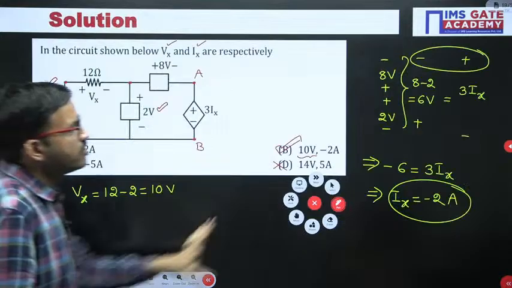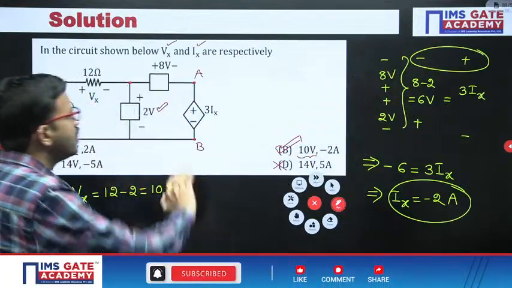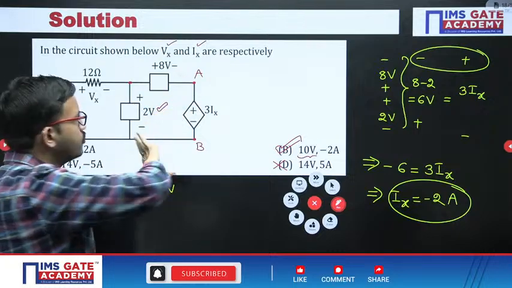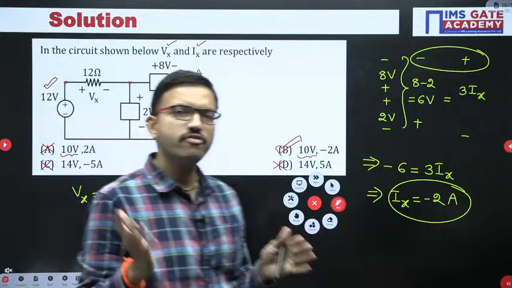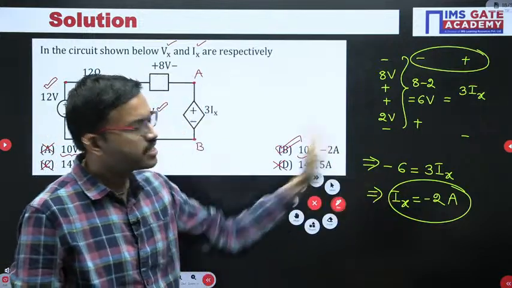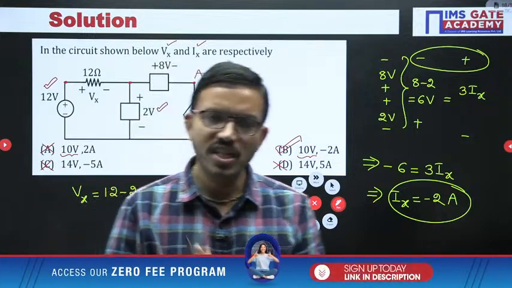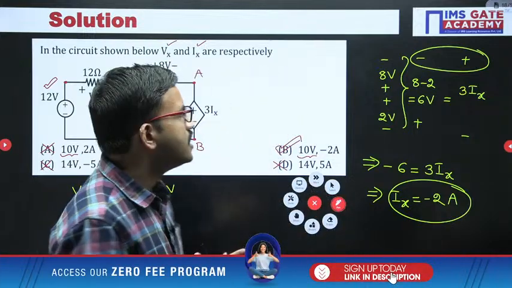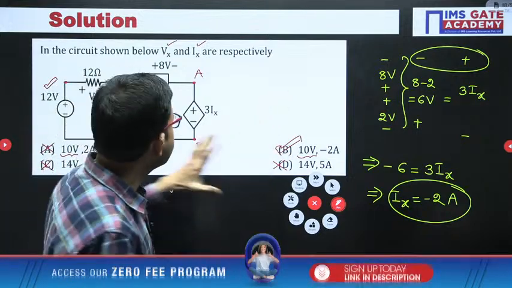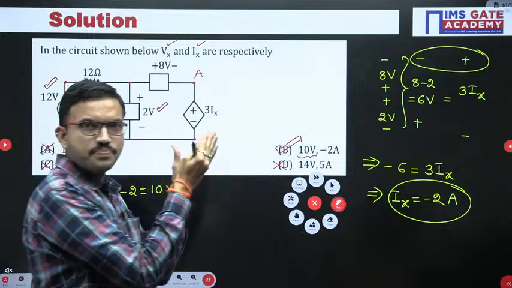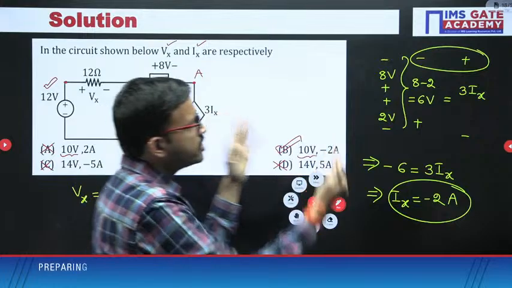See, whatever I have discussed here is a shortcut method, but it is very simple. If you apply KVL, this is one closed path, so you can apply KVL around the closed path, and whatever final answer you get, here also it is the same. But while writing the KVL, sometimes a few students may make silly mistakes, like whether we have to write minus or plus. So in order to avoid that, whenever you are getting a path like this, just try to arrange it in a vertical alignment like this, so that after that you can equate.